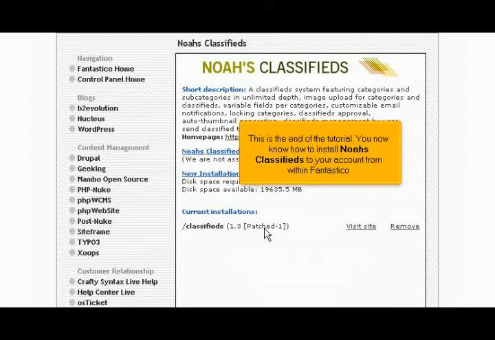This is the end of the tutorial. You now know how to install Noah's Classifieds to your account from within Fantastico.